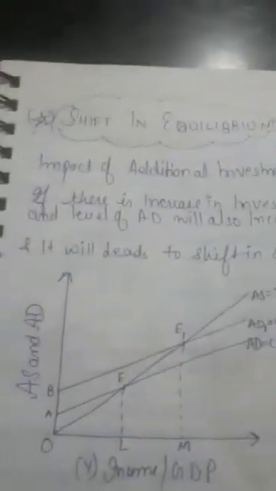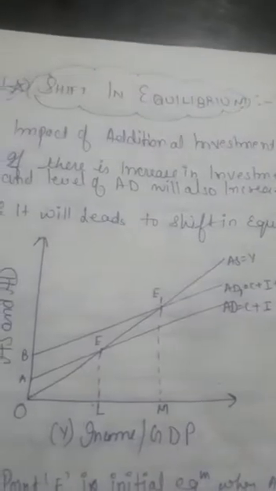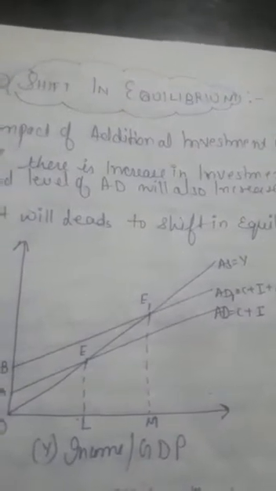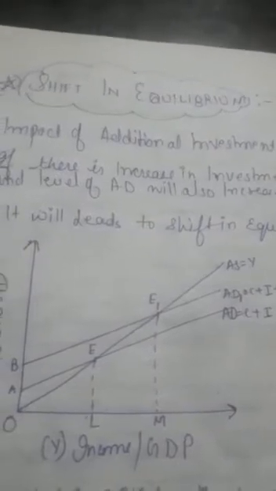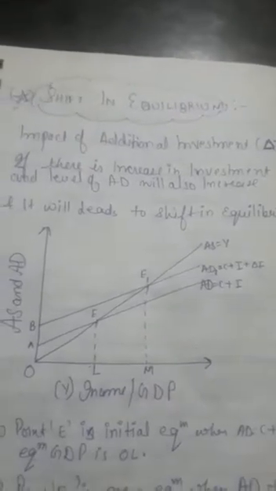The last topic is shift in equilibrium. Shift in equilibrium means, can the equilibrium point be shifted, or the equilibrium level of output be shifted? Yes. It happens when additional investment is introduced in the economy.